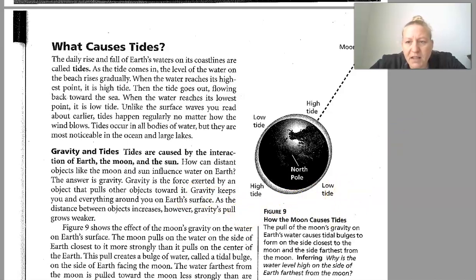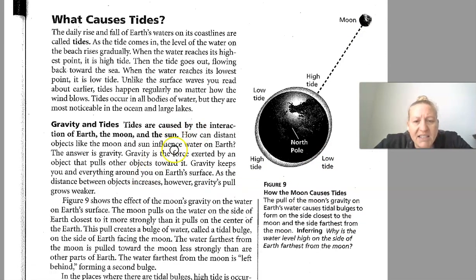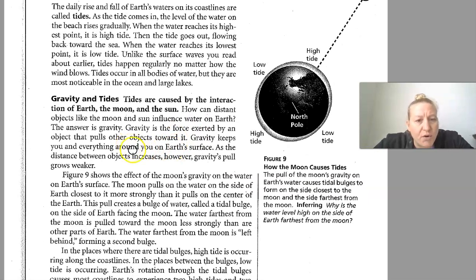Okay, I'm going to move this right here. Okay, so gravity and tides. Tides are caused by the interaction of the Earth, the Moon, and the Sun. How can distant objects like the moon and sun influence water on Earth? The answer is gravity. Gravity is the force exerted by an object that pulls other objects towards it. Gravity keeps you and everything around you on Earth's surface. As the distance between objects increases, however, gravity's pull grows weaker.